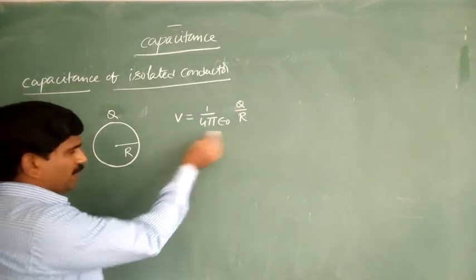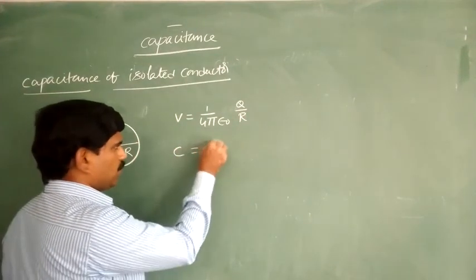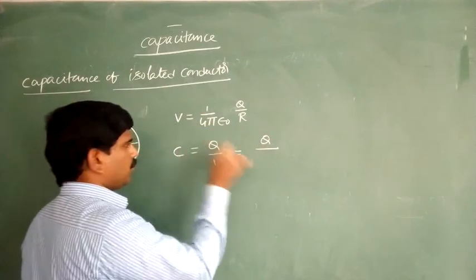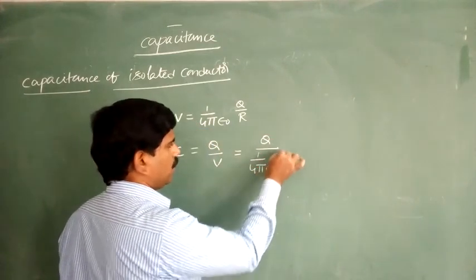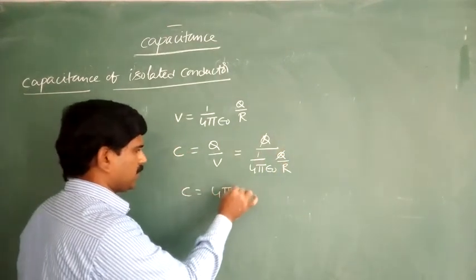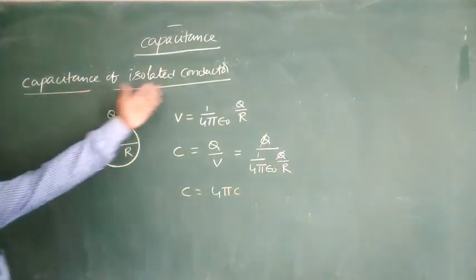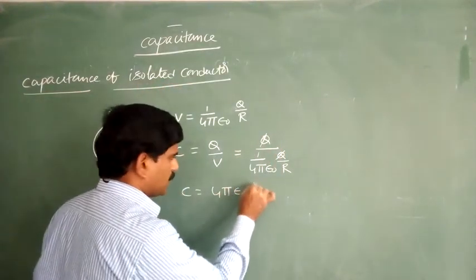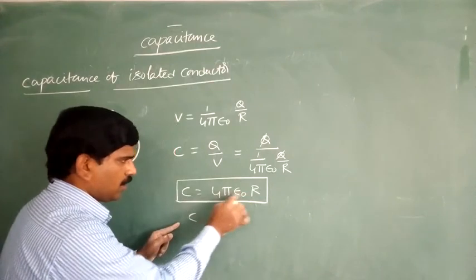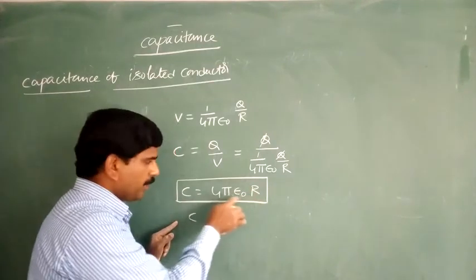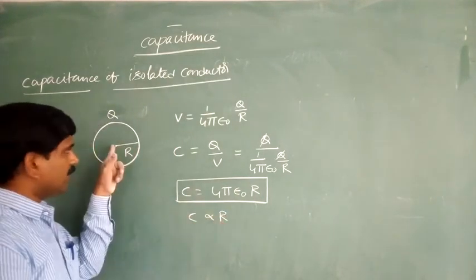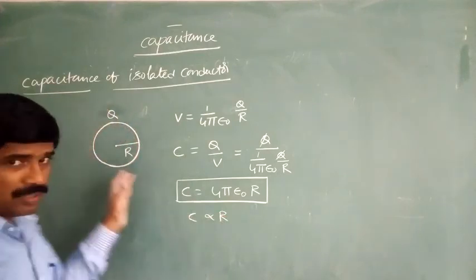From the definition of capacitance, C is equal to Q by V. Q is Q only, and V is 1 by 4 pi epsilon naught into Q by R. The Q terms cancel. Therefore the capacitance of the isolated conductor is equal to 4 pi epsilon naught into R. Except for R, all the terms are constants, meaning C is directly proportional to R, the radius, from which we find the surface area.